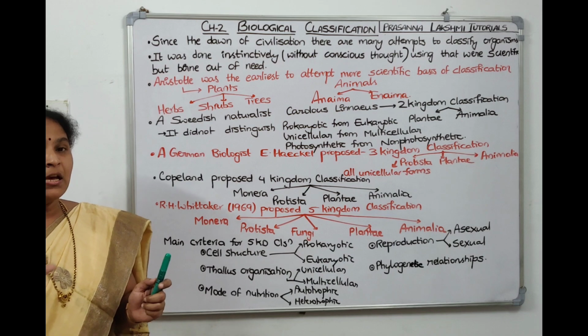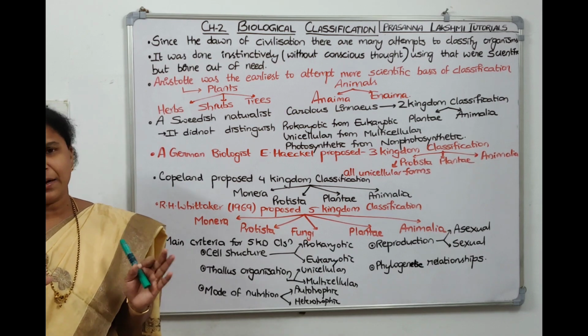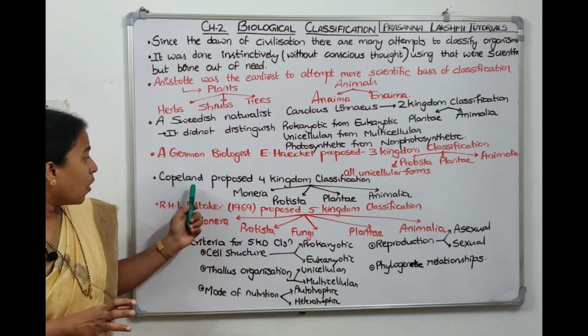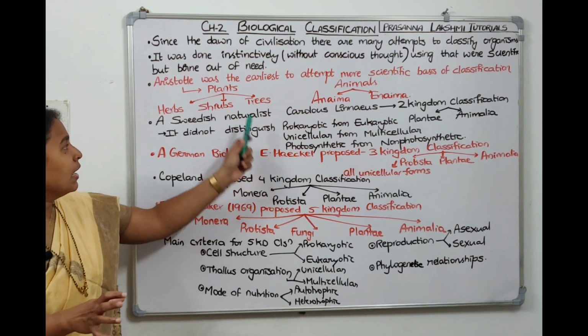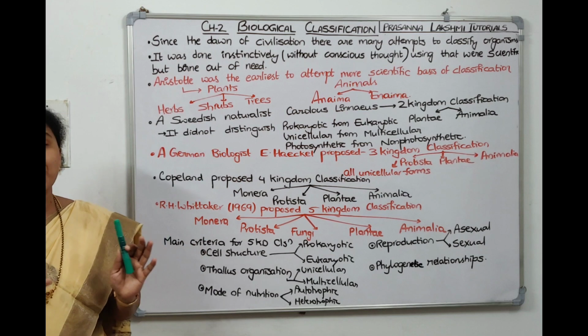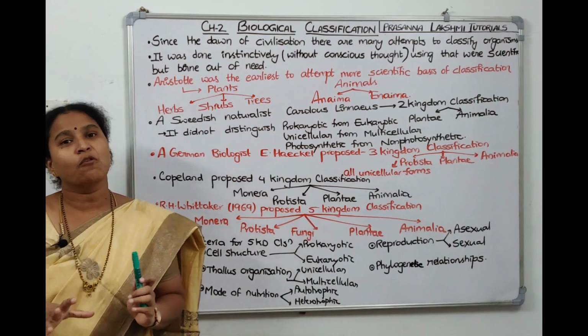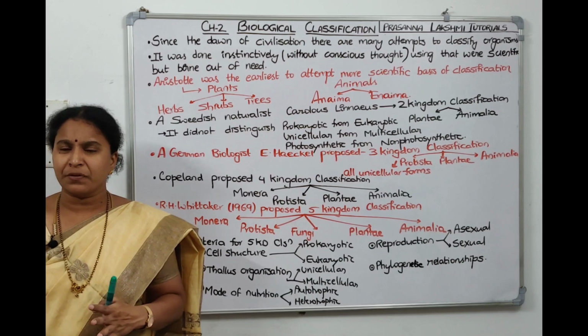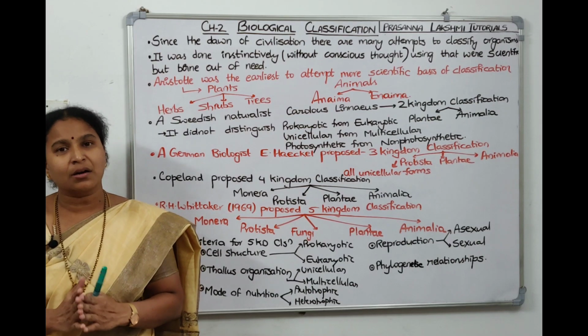Now if you see fungi, which are completely heterotrophic, since they have a cell wall and are multicellular, people like Copeland, Haeckel, Linnaeus and Aristotle kept fungi under the plant kingdom only. How far is it true, tell me? Fungi are completely heterotrophic and plants are autotrophic, right? So they are completely diverse.